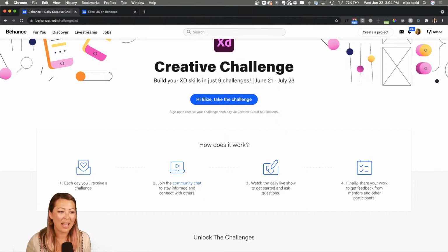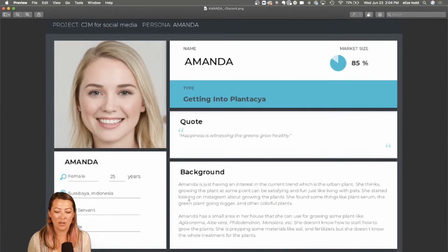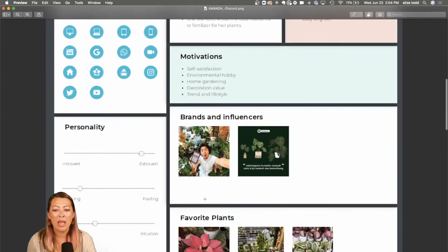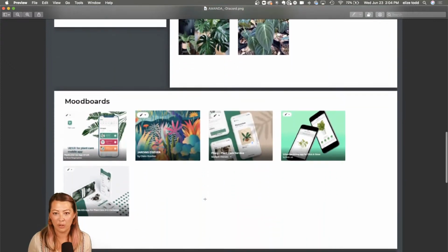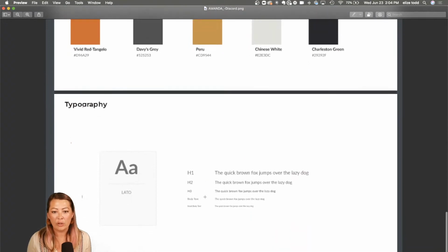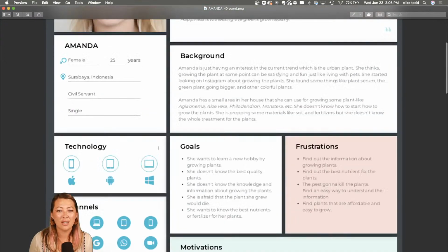Cool. So what I want to do is show and highlight a couple of the mood boards that you shared in Discord yesterday. This one is from Amanda. What I loved about this one is she went above and beyond. She created her own persona, created her own goals and frustrations for her persona, and also included attributes from the mood board, as well as added colors and typography. Leda was also a really great typeface that she chose, that reads really well for design. I just love that she went above and beyond there.